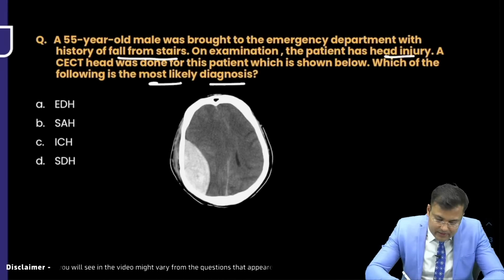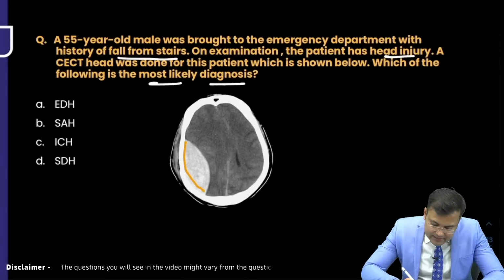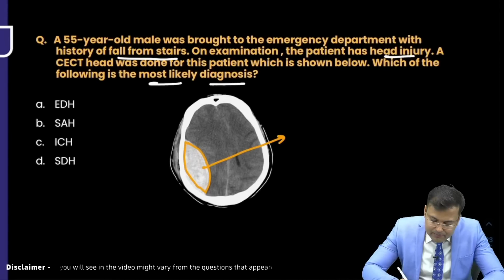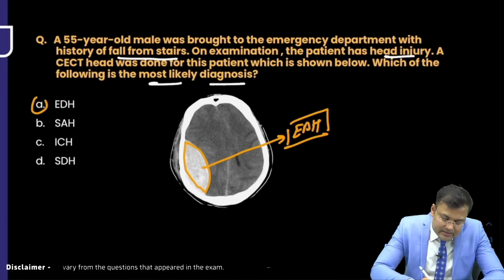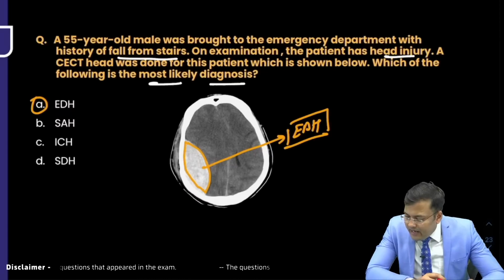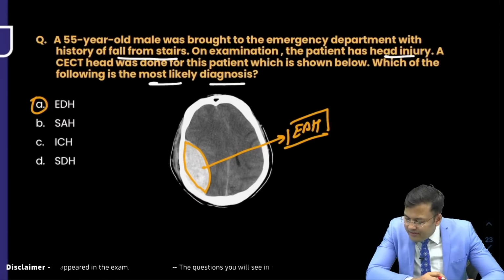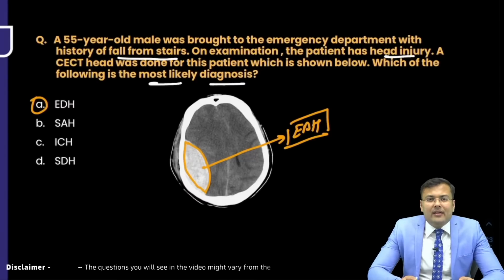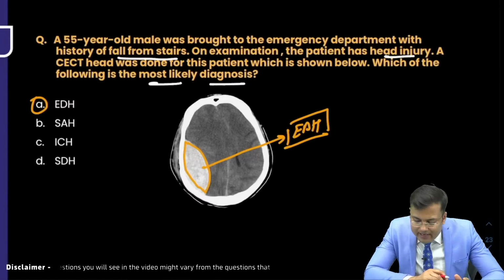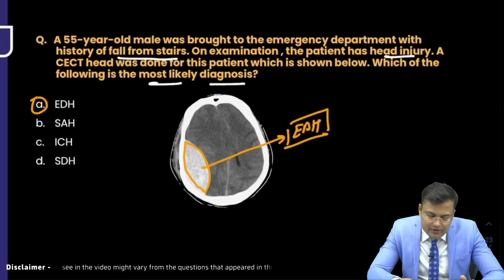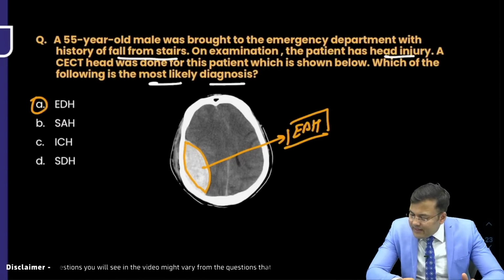So here you can see a biconvex hyperdense lesion, and this biconvex hyperdense lesion is seen in EDH. So what is the correct answer? Everybody wants to say it is A, extradural hematoma. Very good. Everybody is correct.